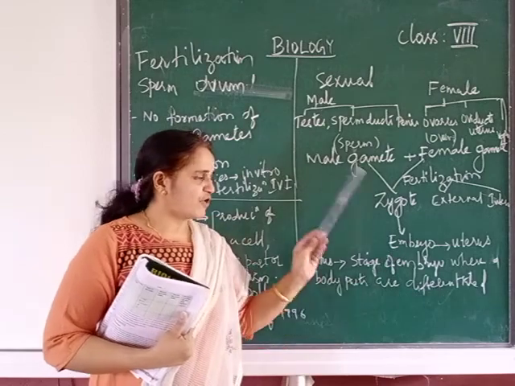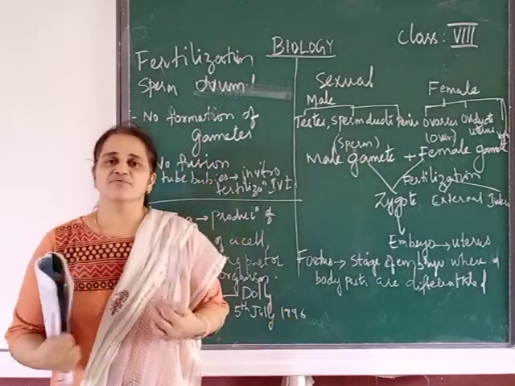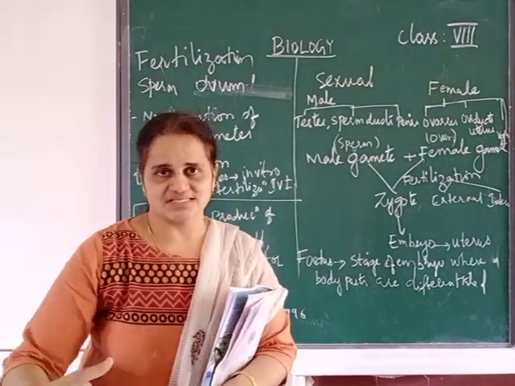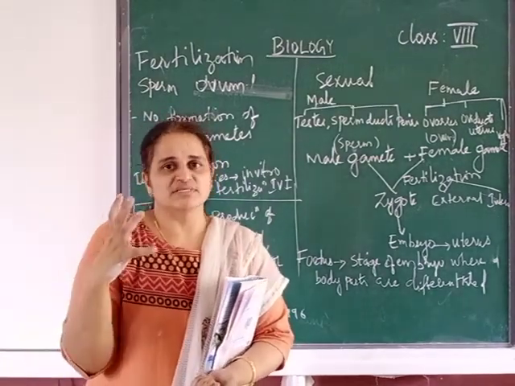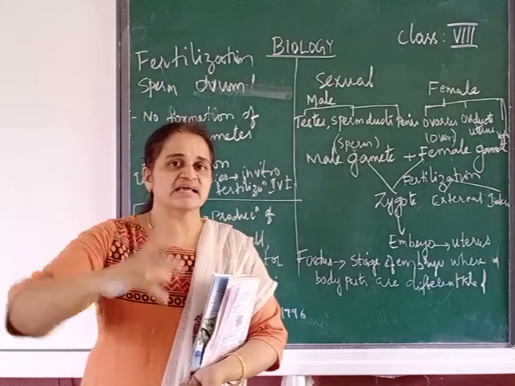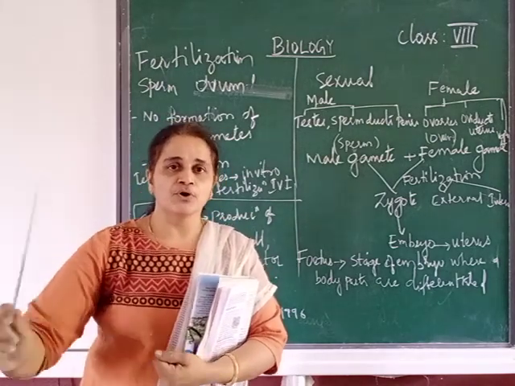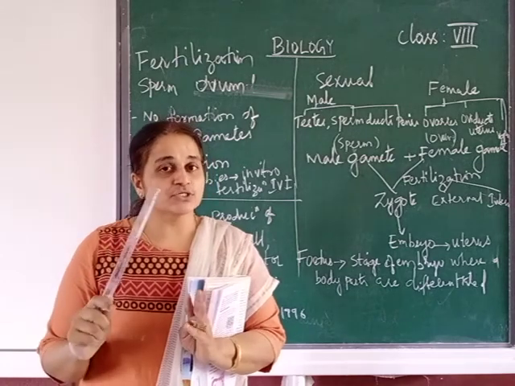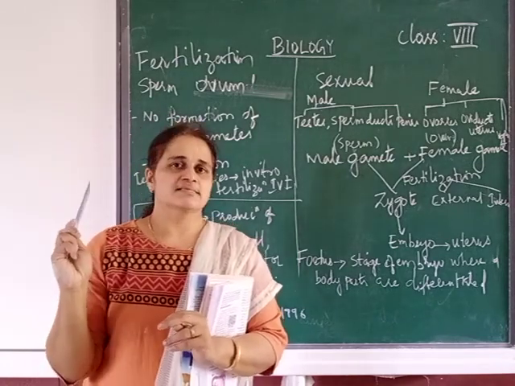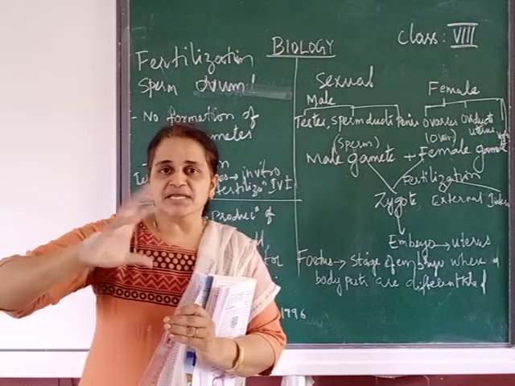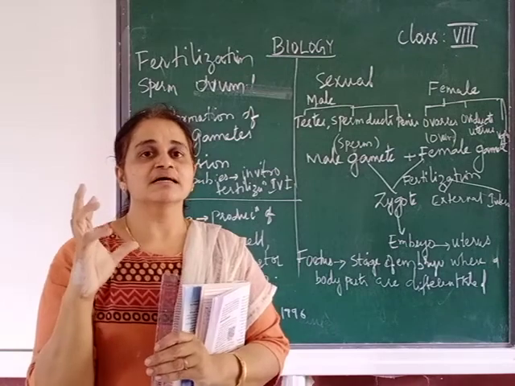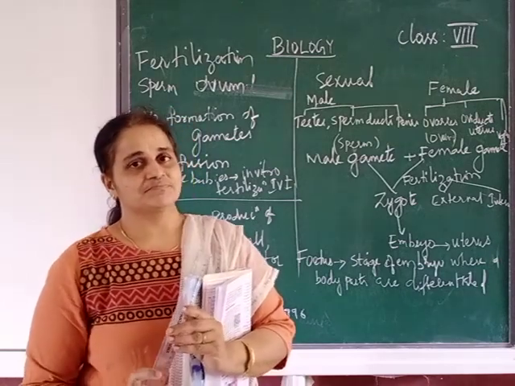This embryo gets implanted in the uterus, like we say mother's womb. You all know how much time is required for the total development of a baby? 9 months. That period of development, the gestation period, takes place in the uterus.